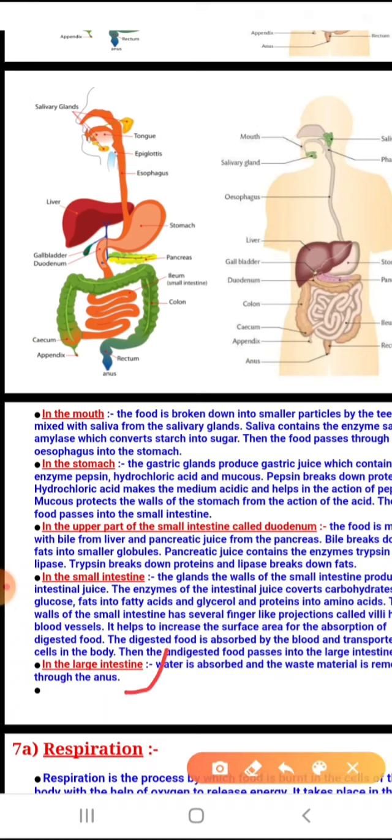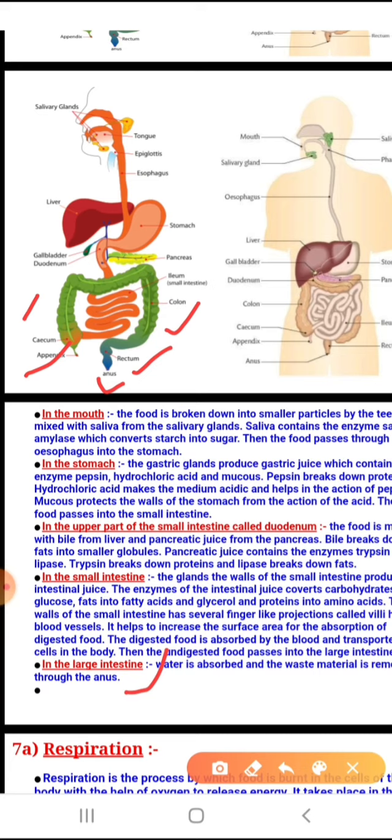Now what happens to the undigested food? The undigested food goes to the large intestine. The large intestine, as you can see, has various parts like the colon, cecum, rectum, appendix, and anus. The colon is the first part of the large intestine.